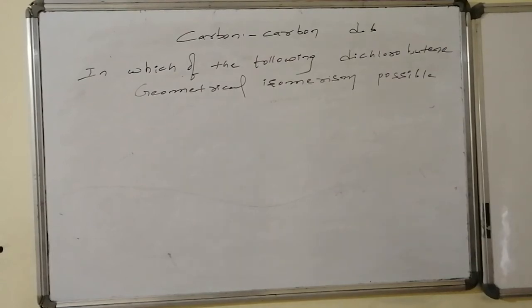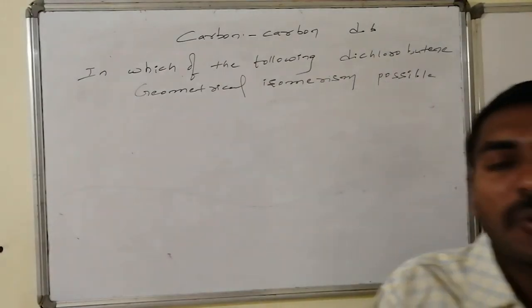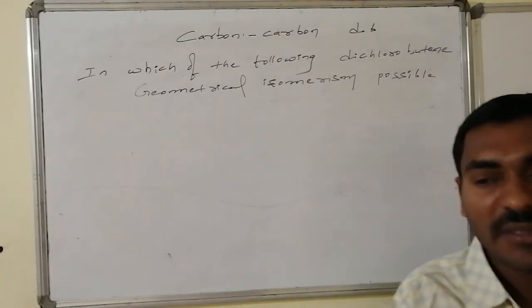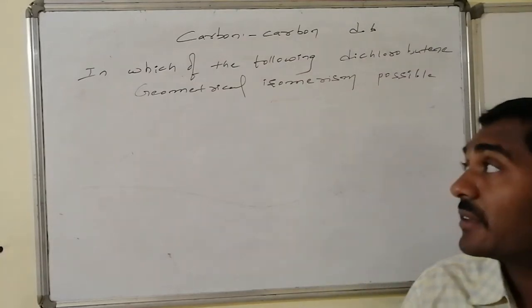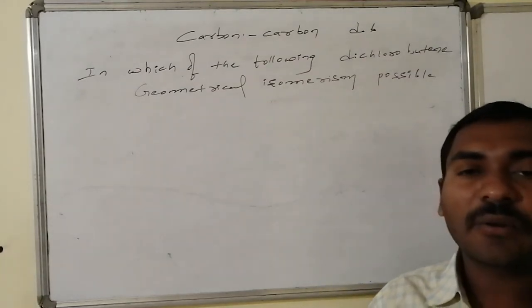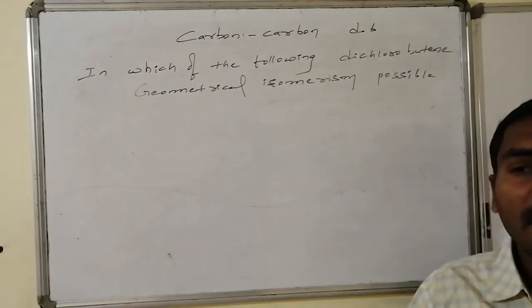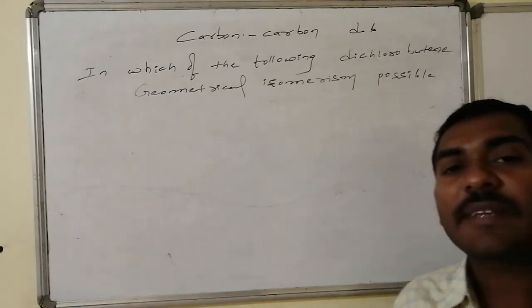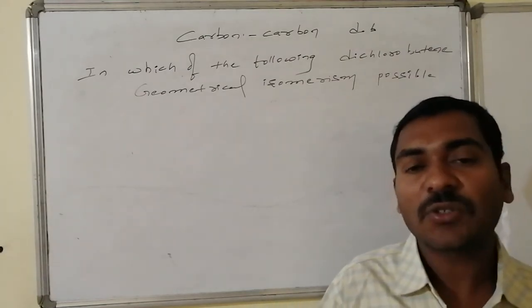A question for you: in which of the following dichlorobutene systems is geometrical isomerism possible? That is a butene having dichloro substitutions. You can write all varieties of possible isomers for the butene followed by dichlorobutene system, and you identify which particular one of them is having geometrical isomerism and write those possible isomers also.